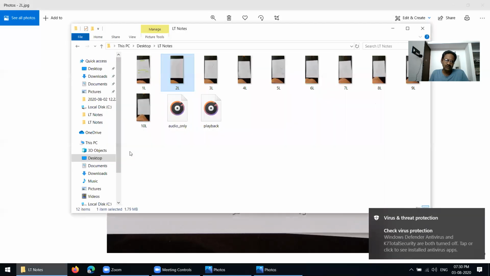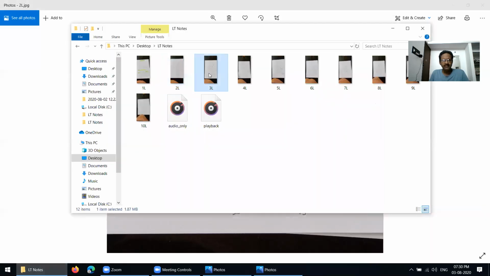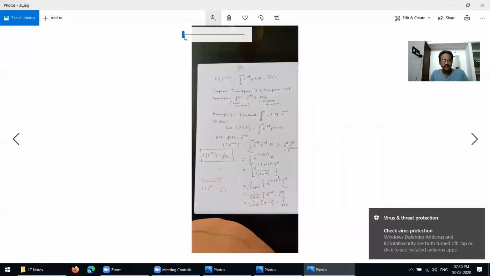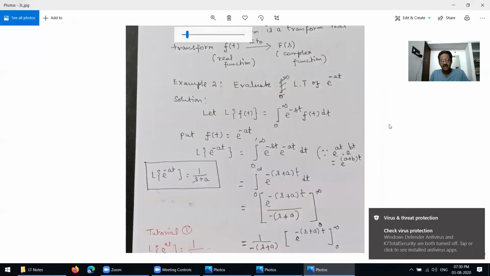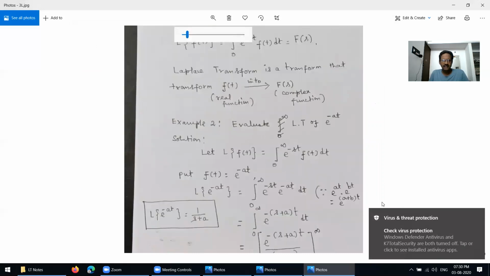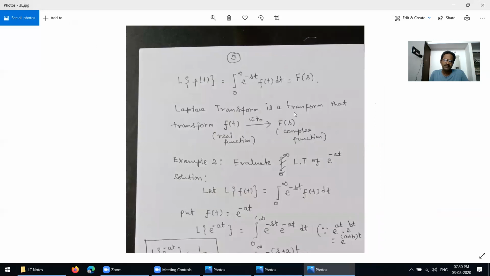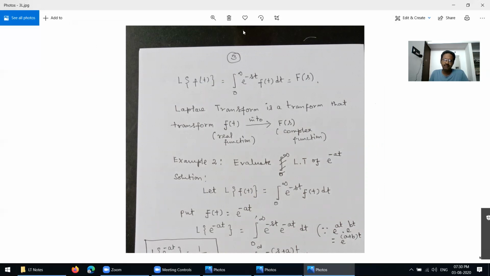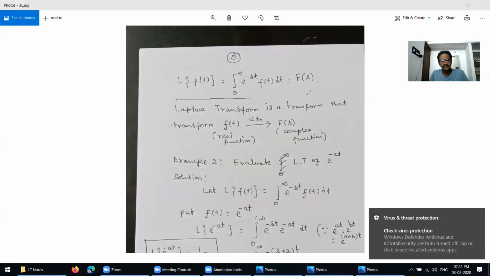Next, the Laplace transform of f of t equals the integral from 0 to infinity of e power minus st f of t dt, equal to F of s. You have to remember this; it is very important, because most people use it like this.